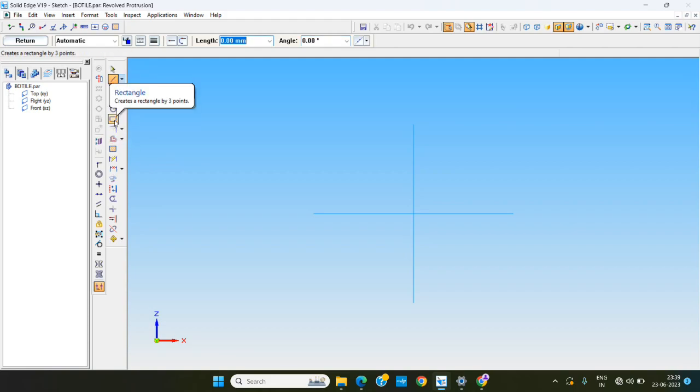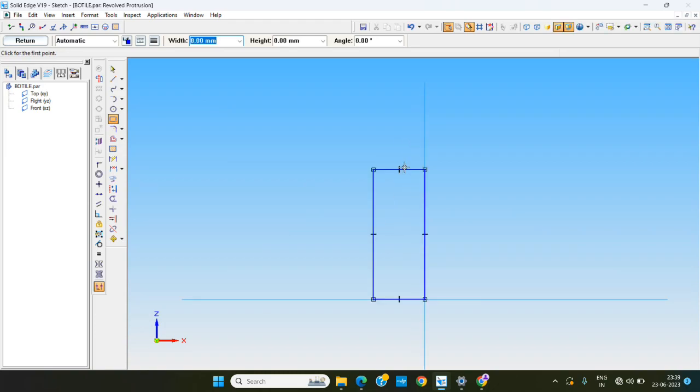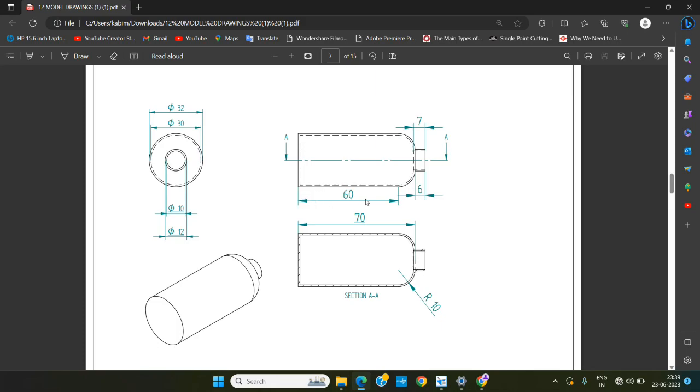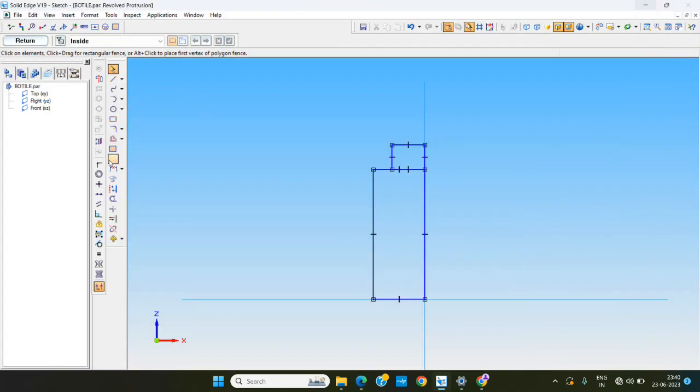and we are using a rectangle. This point one, this point two. If you check this dimension, this is 60. Total here till here 70. Here 6. Here dia 12. Here outer dia 32. So we're giving the dimensions.